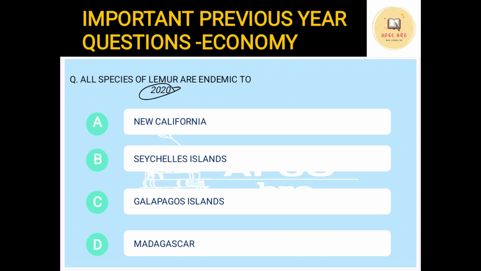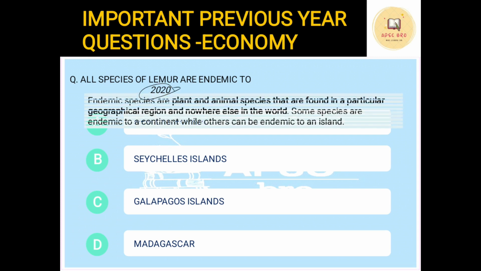Next question. Again, this was asked in 2020. All species of lemur are endemic to. Now, to answer this question, you have to understand what is endemic. Endemic species are the plant and animal species that are found in a particular geographical region and nowhere else in the world. If there is a species which is found only in one particular place, it can be a plant or an animal, that species is called endemic to that particular place.